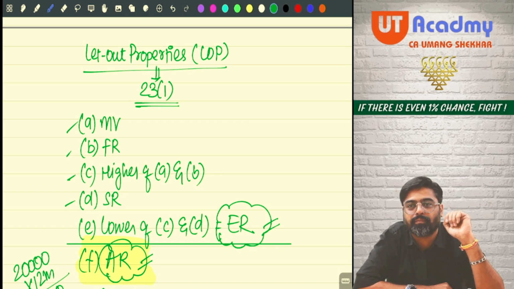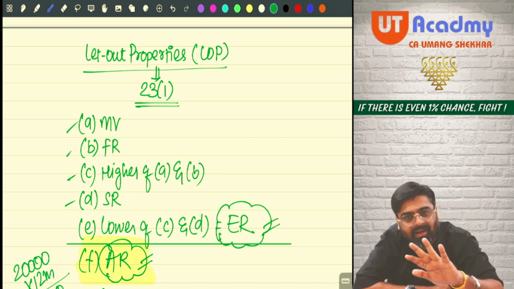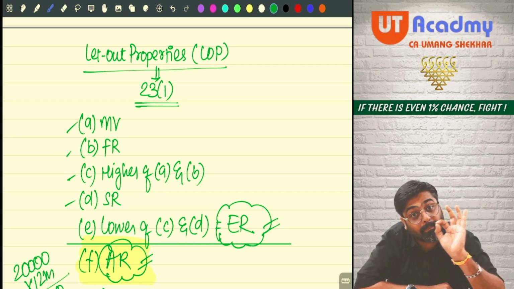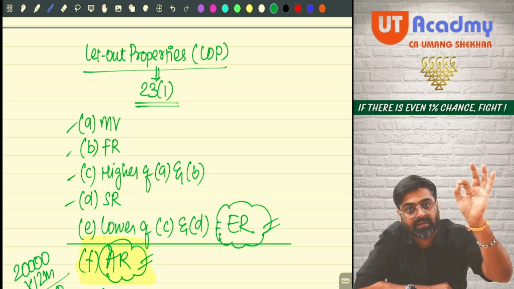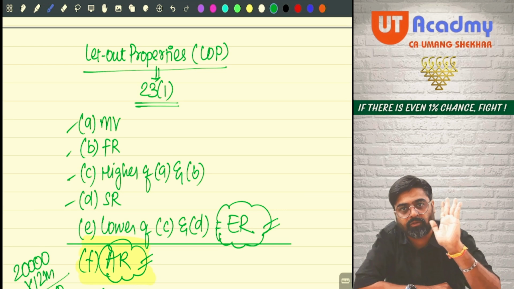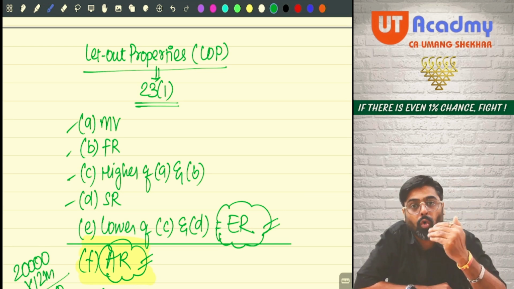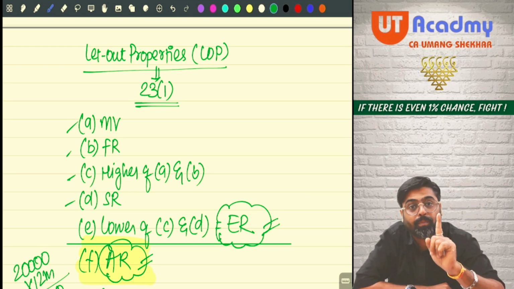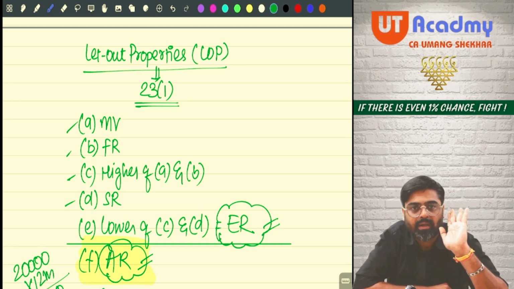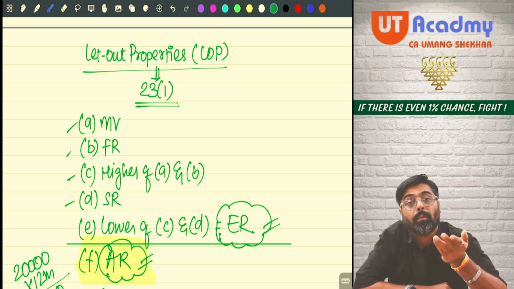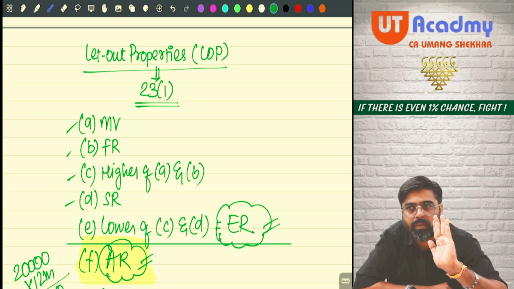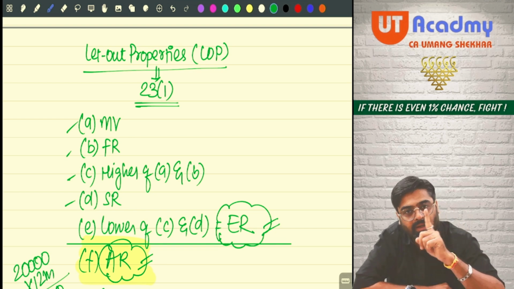What is standard rent? Standard rent is nothing but the maximum amount of rent which is fixed by the Rent Control Act of our respective state, which the owner can ask from the tenant. Yes, owner can ask from the tenant.